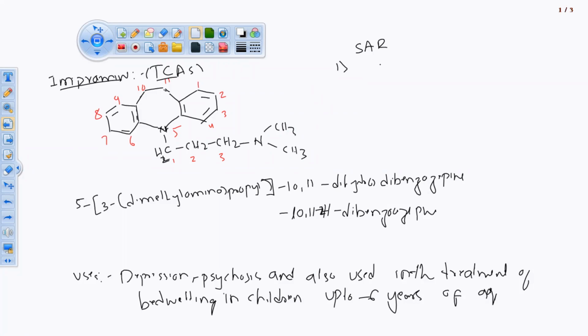So first point in the SAR, this structure has a 7-membered ring, ठीक है, 7-membered ring linked with 2 benzene rings, with primary